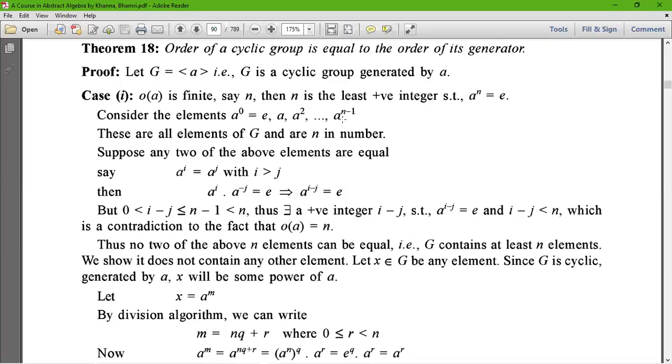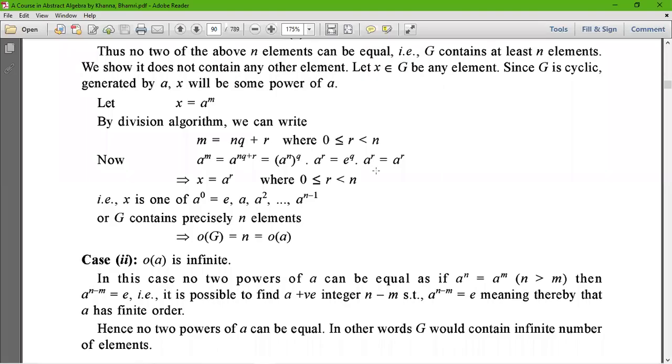Now, a to the power m equals a to the power nq plus r. Then we can write a to the power n, to the power q, dot a to the power r, and a to the power n is equal to e, so e to the power q dot a to the power r equals a to the power r, because e is the identity element of the group. Therefore, this implies that x equals a to the power r, where 0 is less than or equal to r less than n.